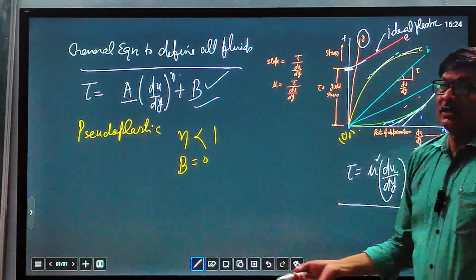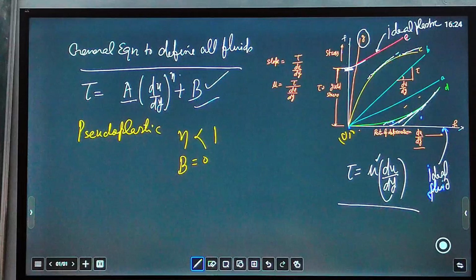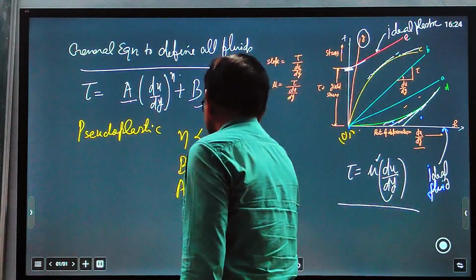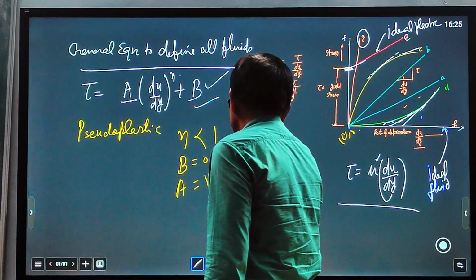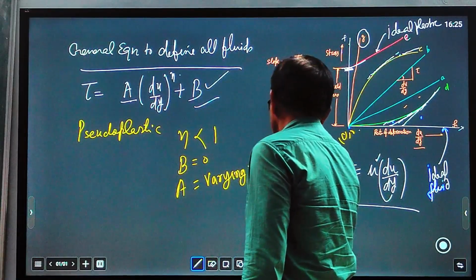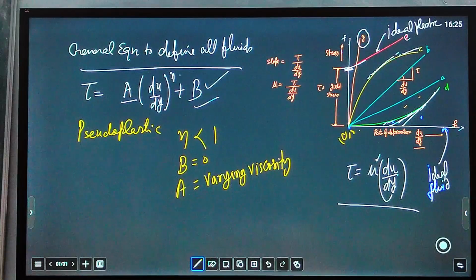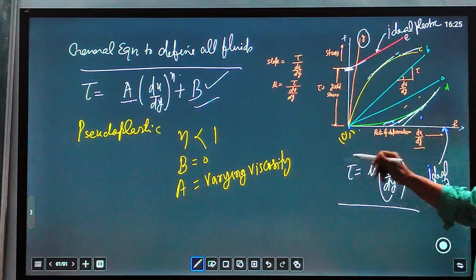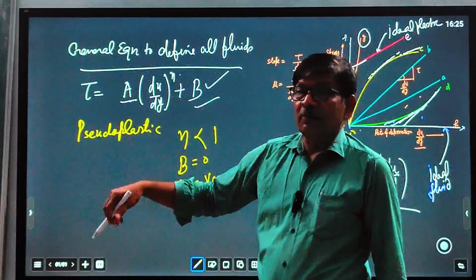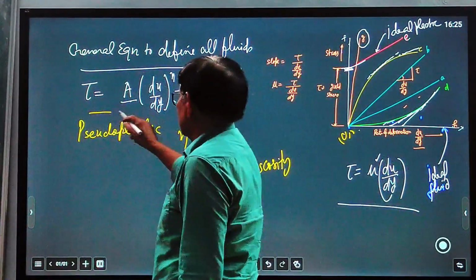And A again is a coefficient of viscosity but not constant, with varying viscosity. So if you understand how we define all fluids by the general equation, you can get any fluid by using this general equation.